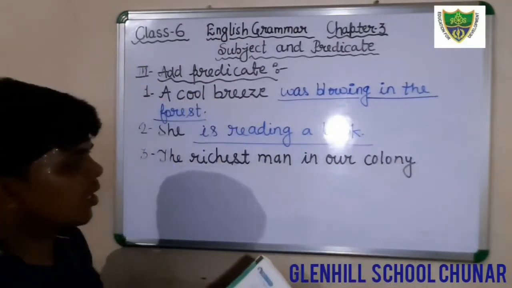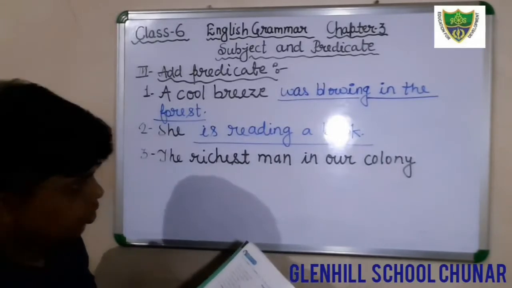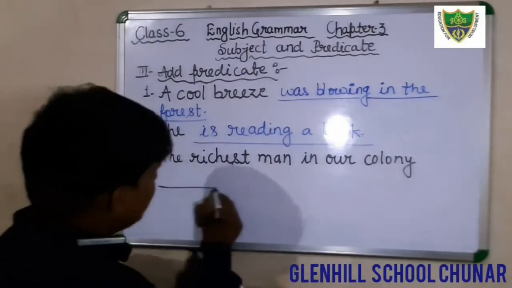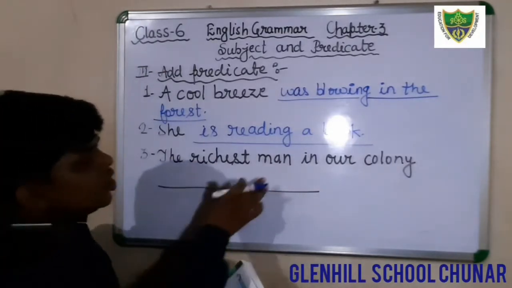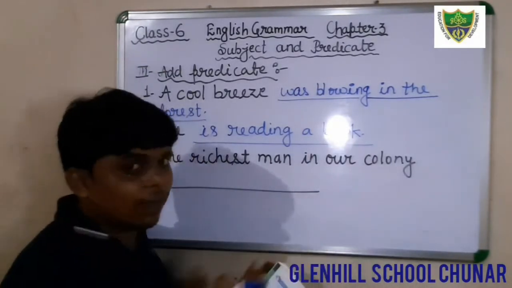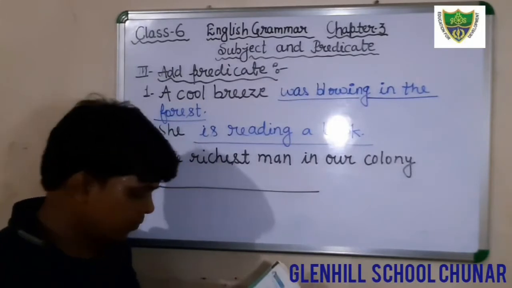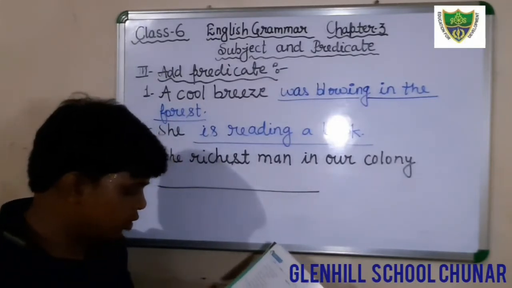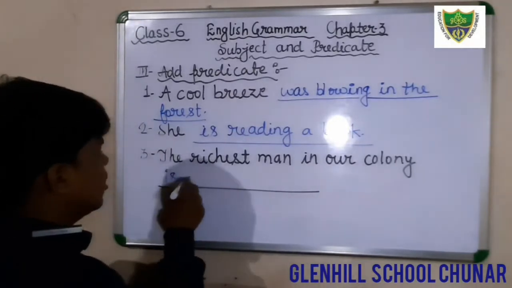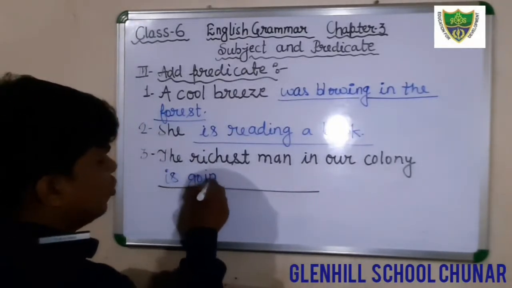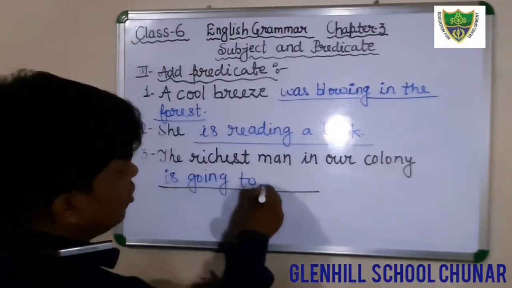Blanks are given after that. The richest man in our colony is the subject, and the rest of the words you have to fill. Is going to America.